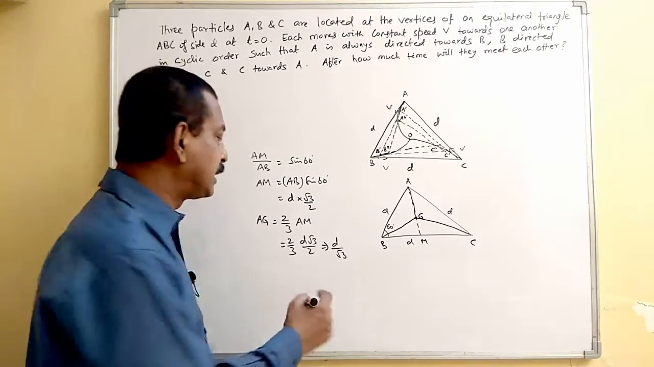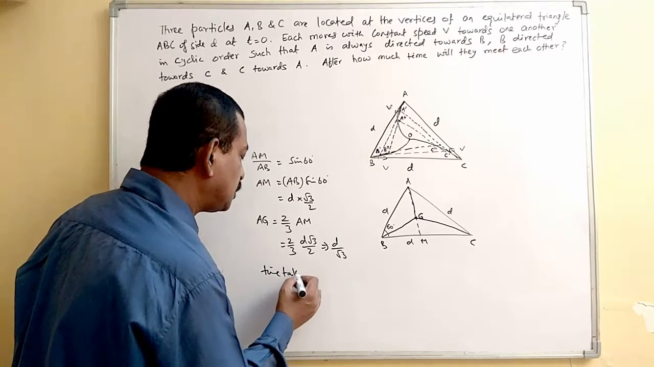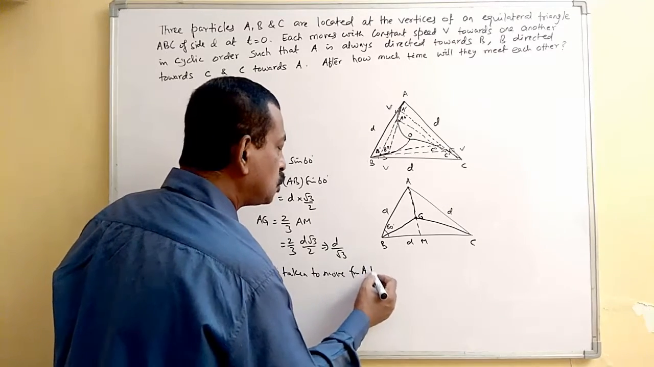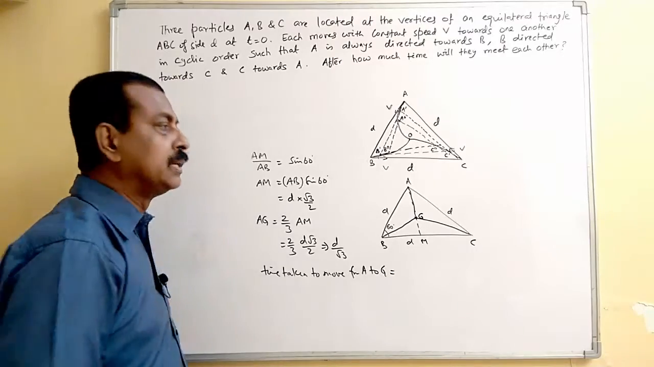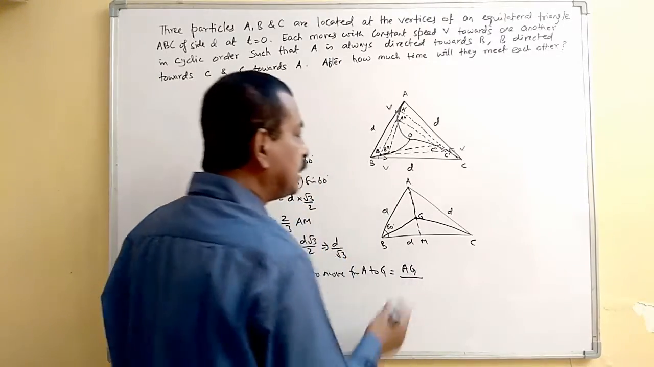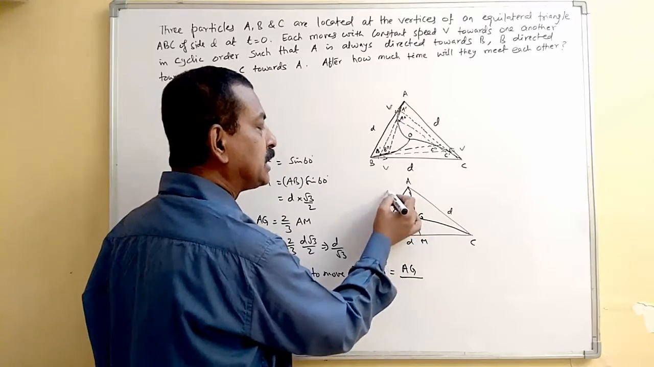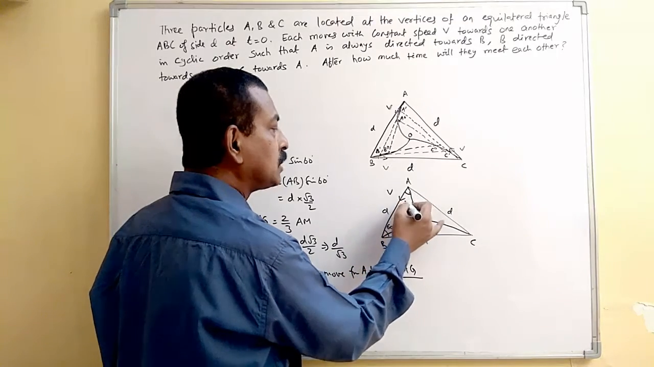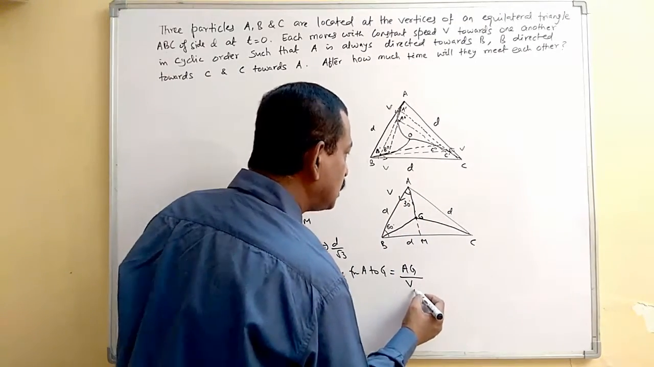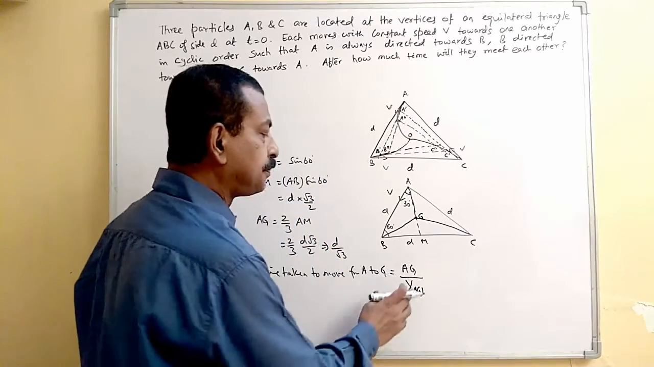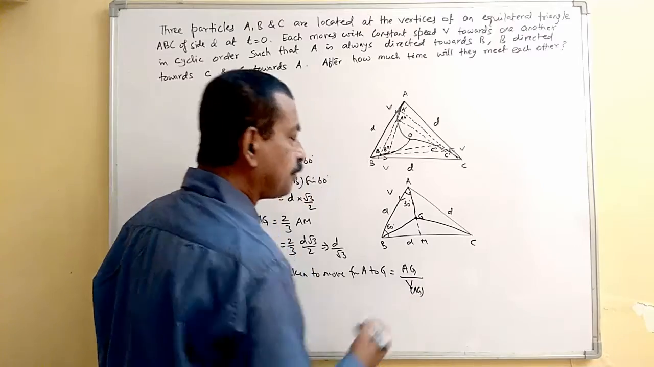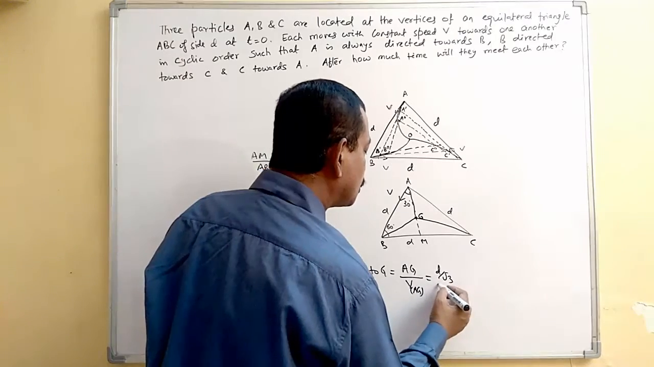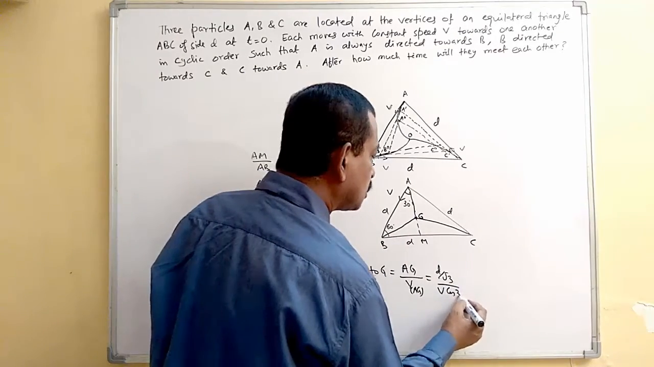And now if you have to find the time taken to move from A to G, this will be equal to AG divided by the velocity along this direction. It was basically moving in this direction initially. So this particular angle is how much? 30 degrees. So it is the velocity along AG. And what was this AG? AG we have taken, it is your D by root 3. And this will be your V cos 30 degrees.